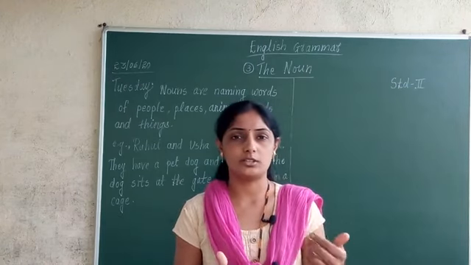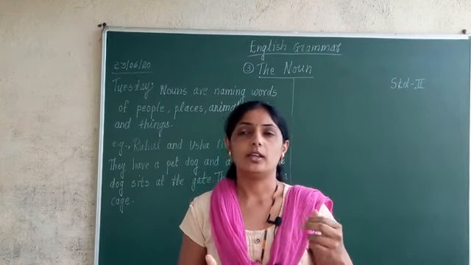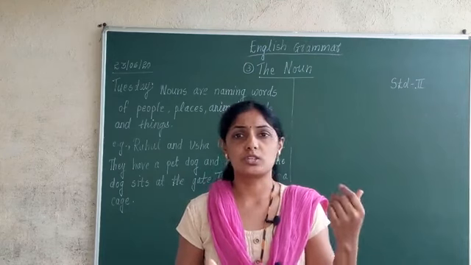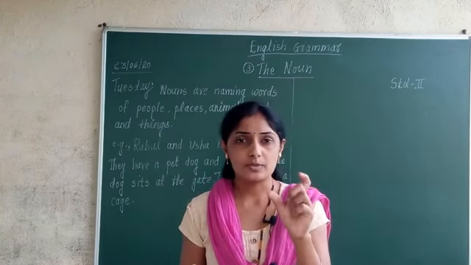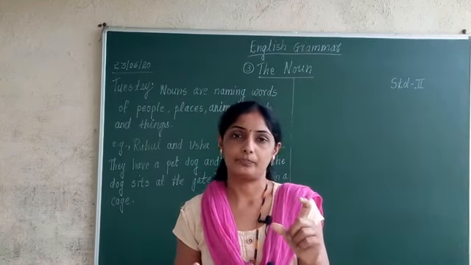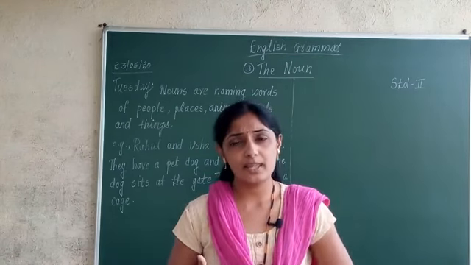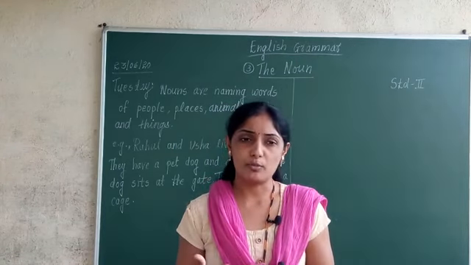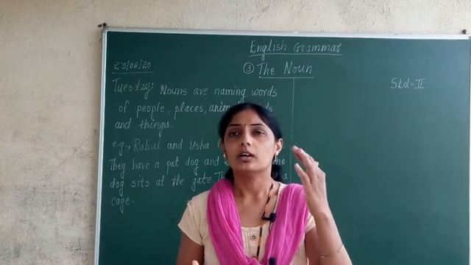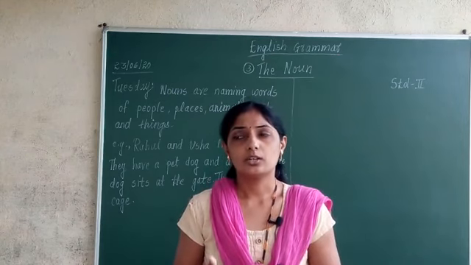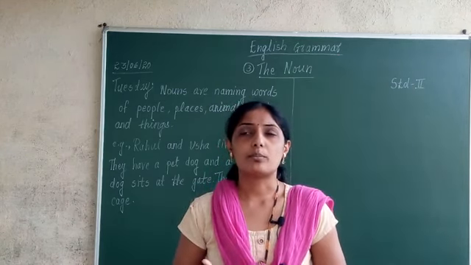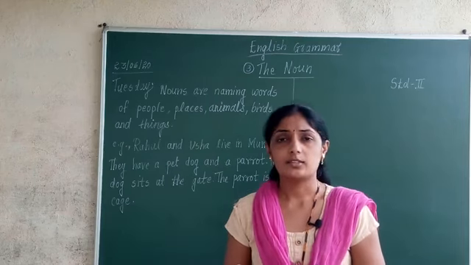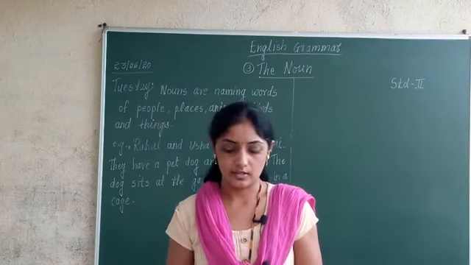For example, Aditya, Abhay, then Sanskruti. Correct? These are names of what? These are names of people. Correct? Name of a place. If I want to tell you the name of a place, then Pune, Mumbai, Nasik. Correct? Dhule. You can say more, like Delhi. These all are names of places.